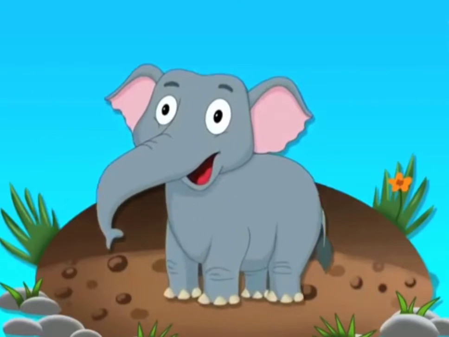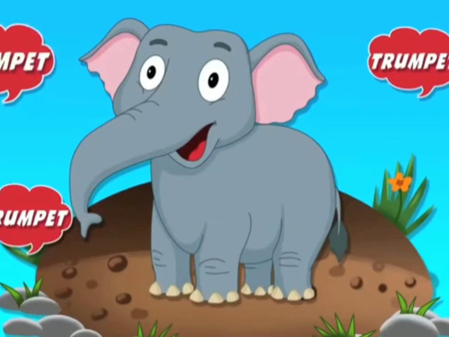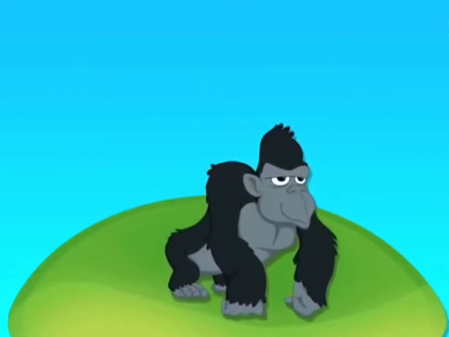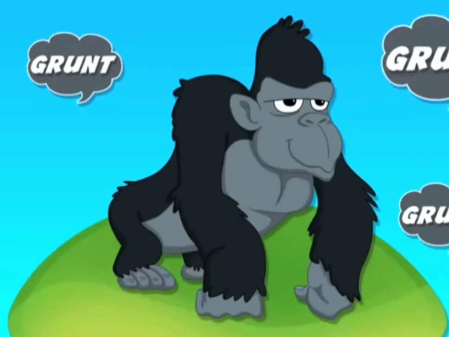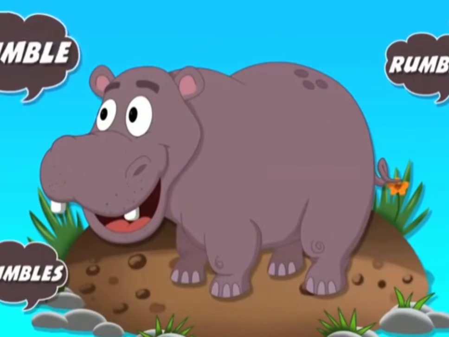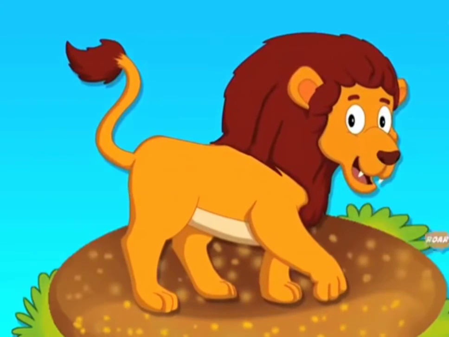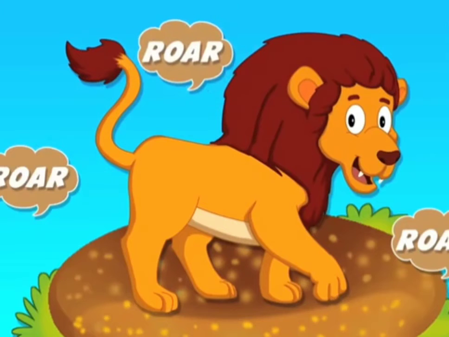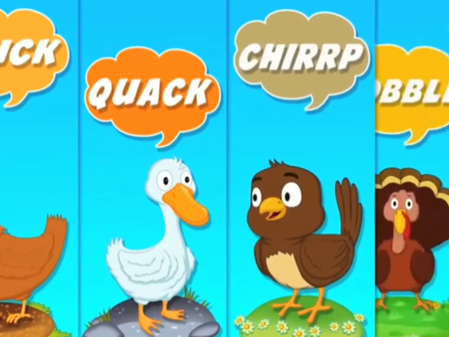The elephant goes trumpet, trumpet, trumpet, trumpet. The gorilla goes grunt, grunt, grunt, grunt. The hippopotamus rumbles, rumble, rumble, rumble. And the lion goes roar, roar, roar. These are the animal sounds.